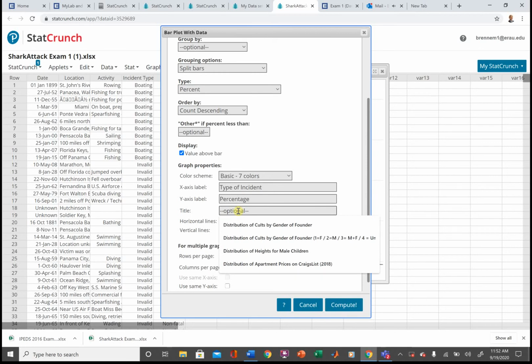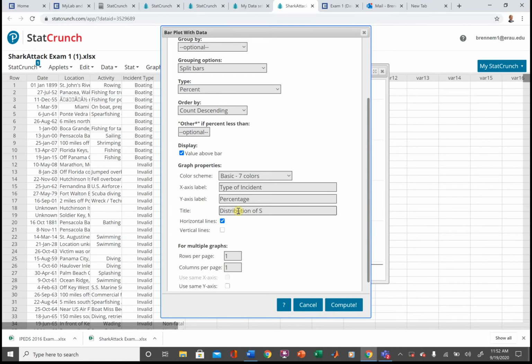And so we're going to say distribution of shark attacks in Florida by incident type.